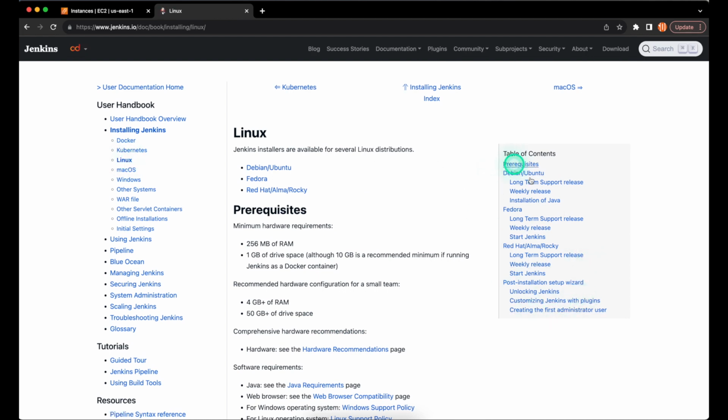Notice the table of contents. We're going to use this as the installation progresses.